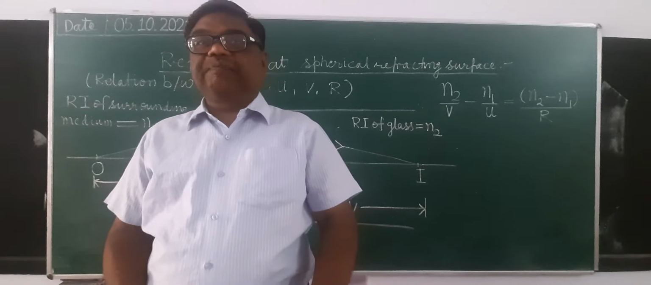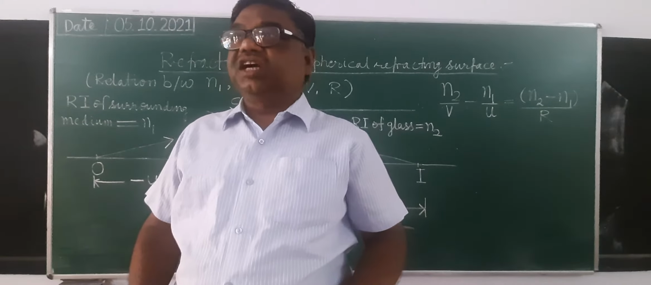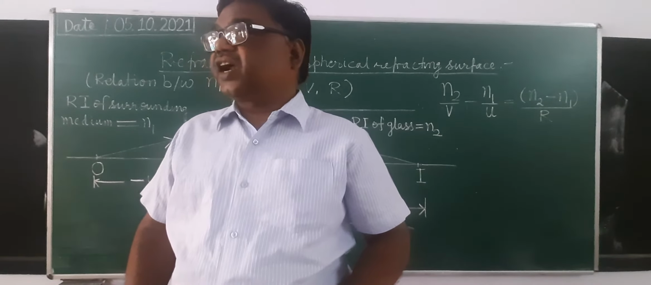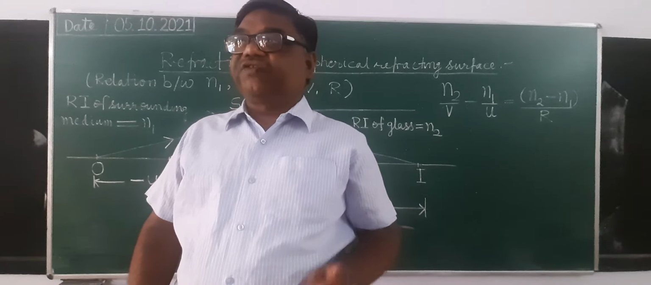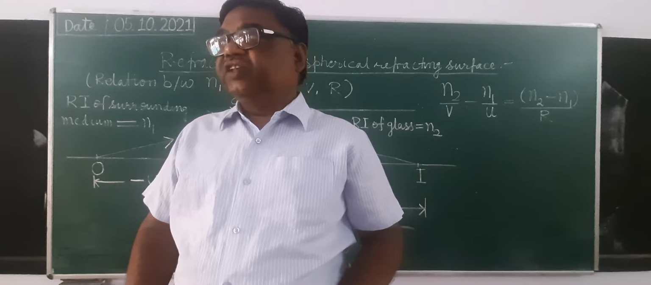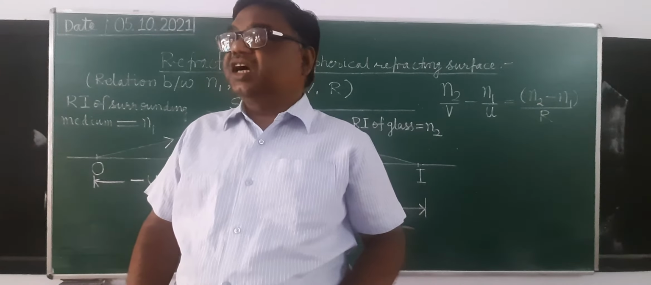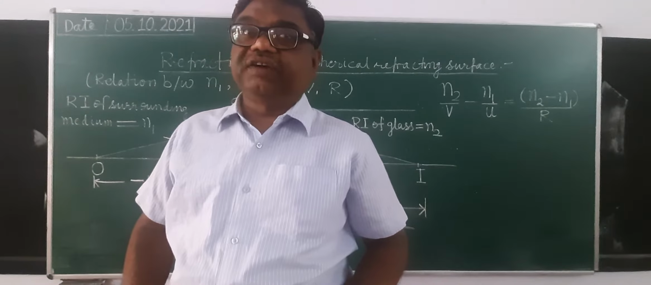And this sin i upon sin r equals constant is known as the refractive index. Of which medium? The medium in which the refracted ray is situated, with respect to the medium in which the incident ray is situated.